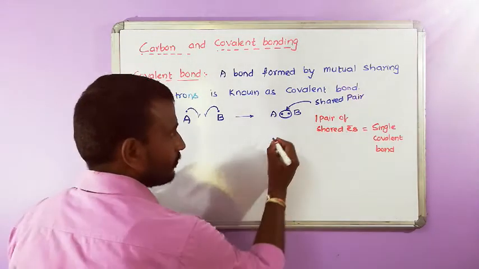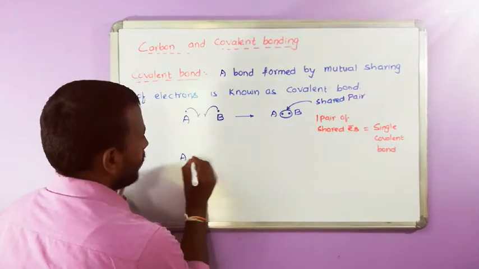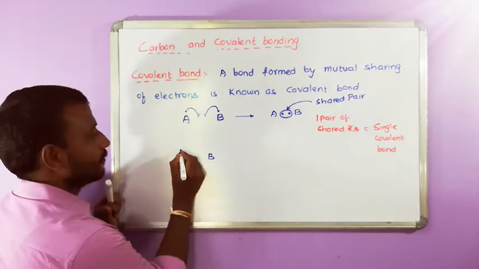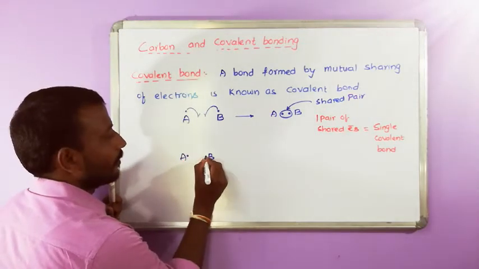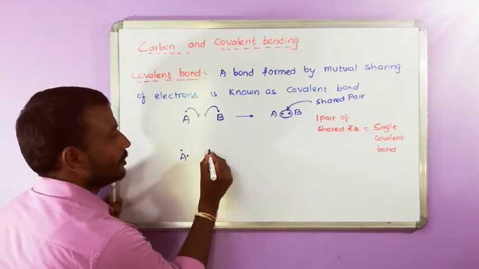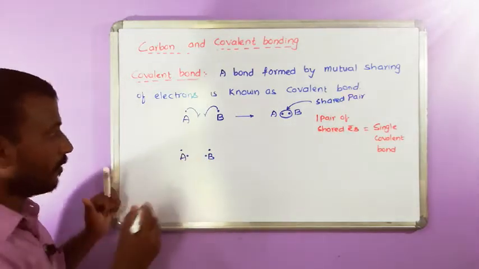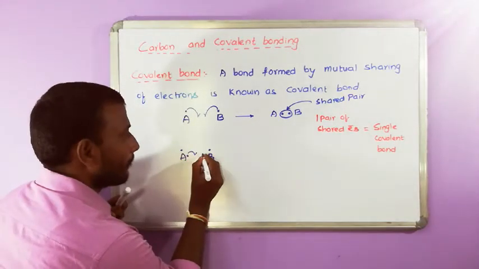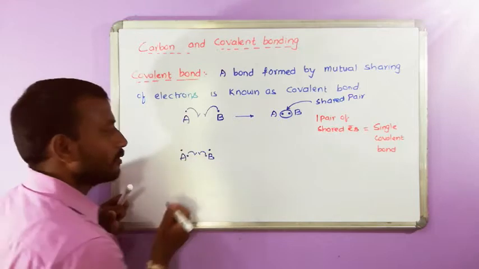Otherwise, A and B are sharing two electrons each.